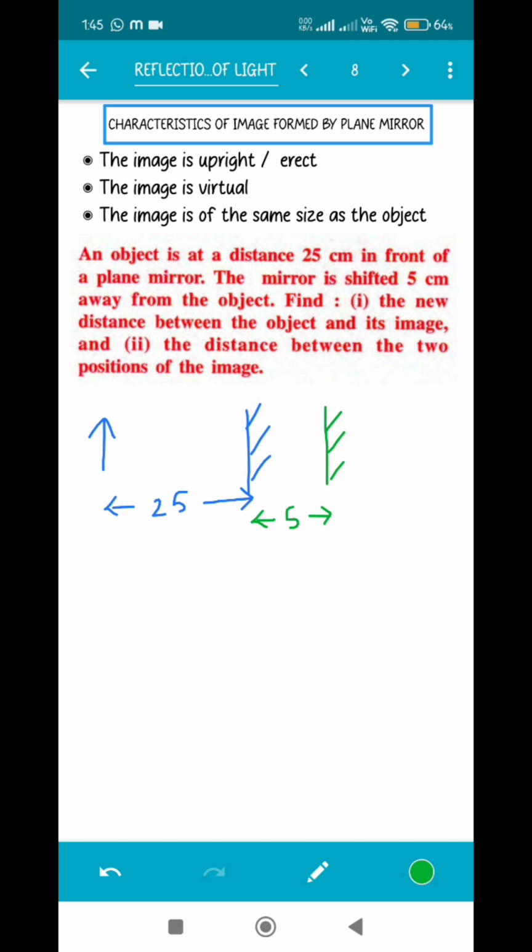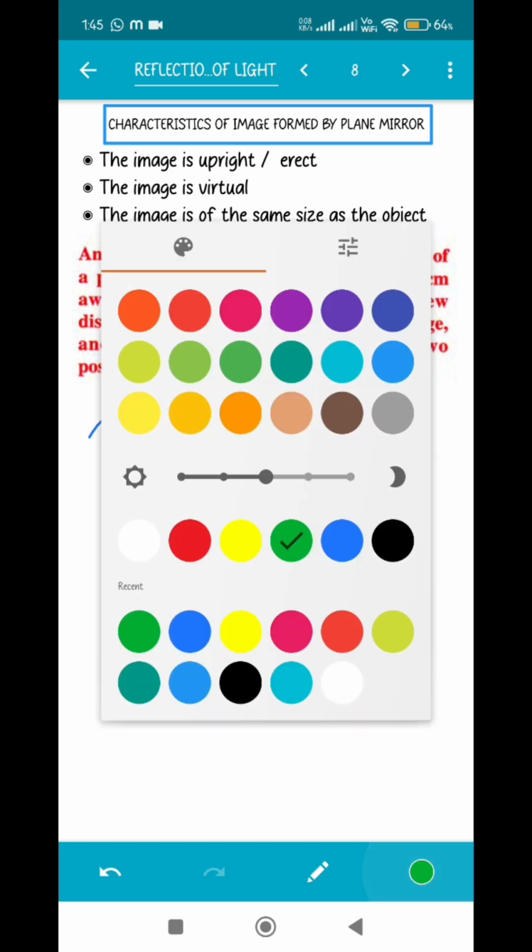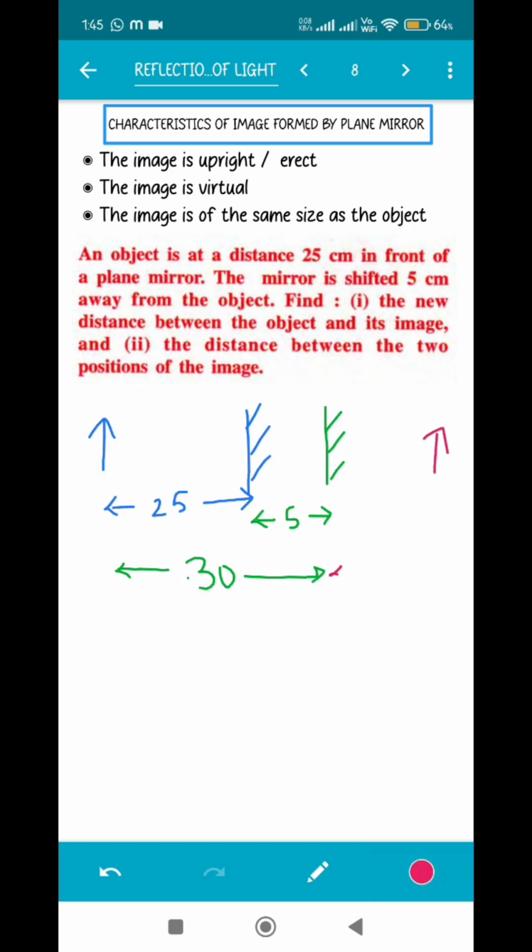So now the object is at a distance of 30 centimeter from the mirror, so the image should also be at a distance of 30 centimeter from the mirror. I don't have space, that's why I'm making it close, but actually the image will also be at a distance of 30 centimeter from the mirror. So what is the question? The new distance between the object and the image. So what is the total distance between the object and the image? 30 plus 30, that is 60 centimeter.